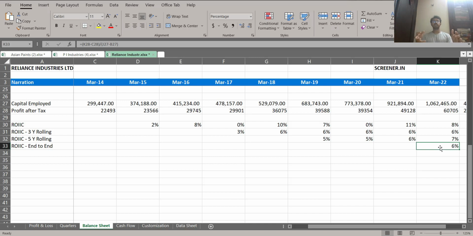The main focus of this video was to help you learn how to check your ROCE and its directional trend, and how you can calculate ROIC. Now, once you know that ROCE is more than 15 and ROIC in the directional trend also, if you see on the end-to-end basis, if it is more than 15, it justifies the amount of money the company is reinvesting back in the business. It is helping the company generate more and more profit on a sustainable basis without taking any external support from funds, in which case you would need external support. I hope that is also clear.